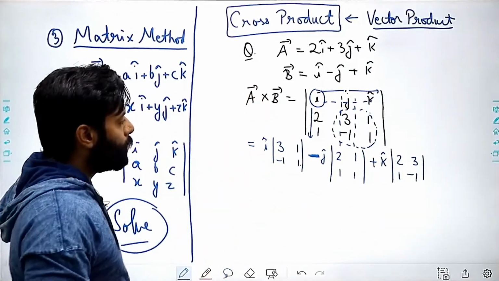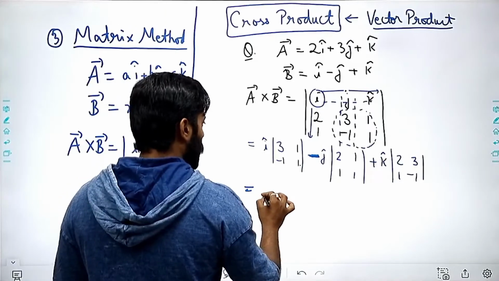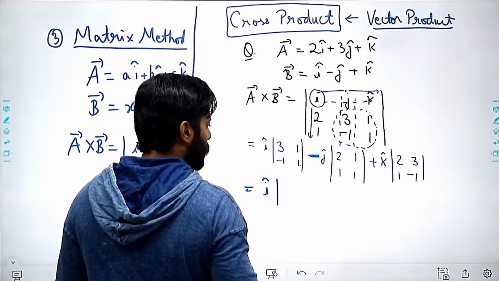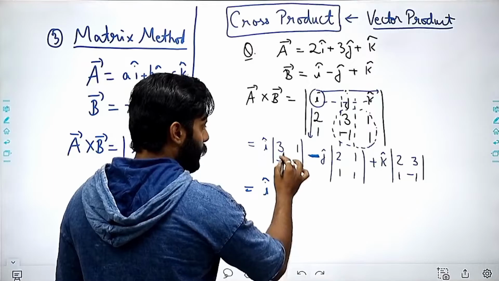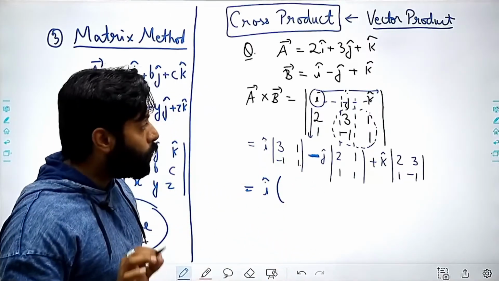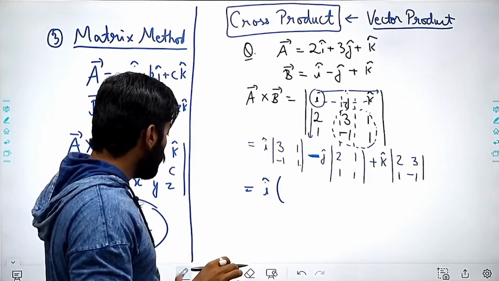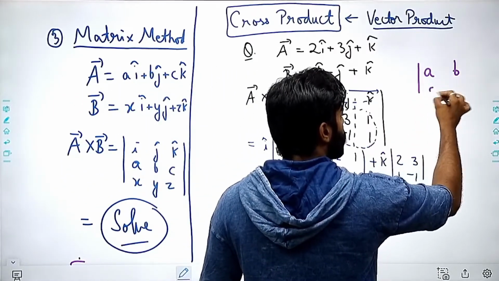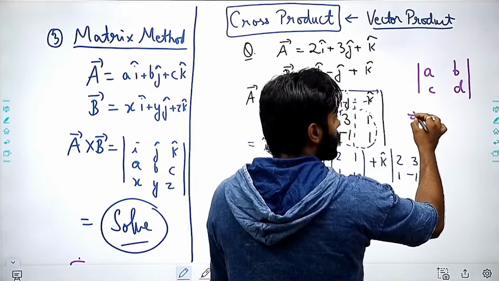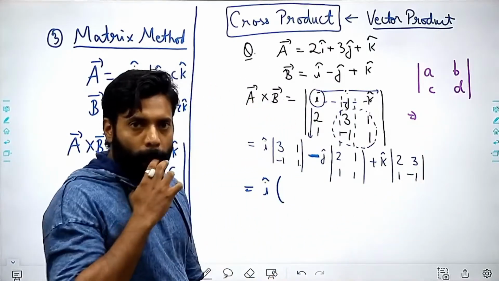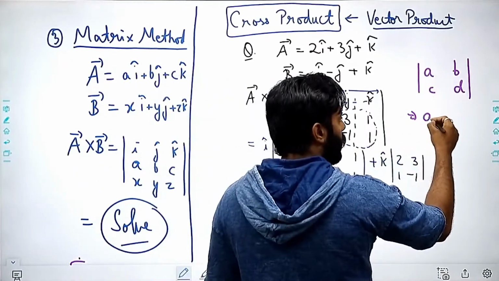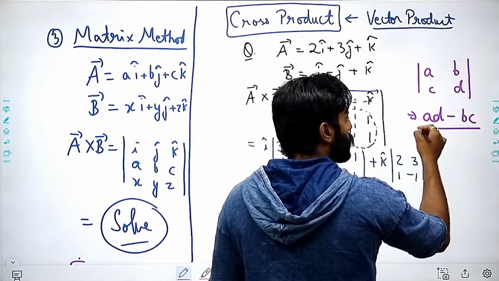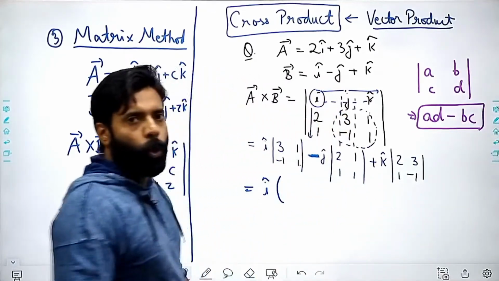And now I have to find out. So this is i cap, and now I have to open this. How to solve these kinds of questions? First of all, you need to know if this is A, this is B, this is C, this is D, and there is a method to open this. You have to multiply this A with D and this B with C. So this is how we are going to open this, right?